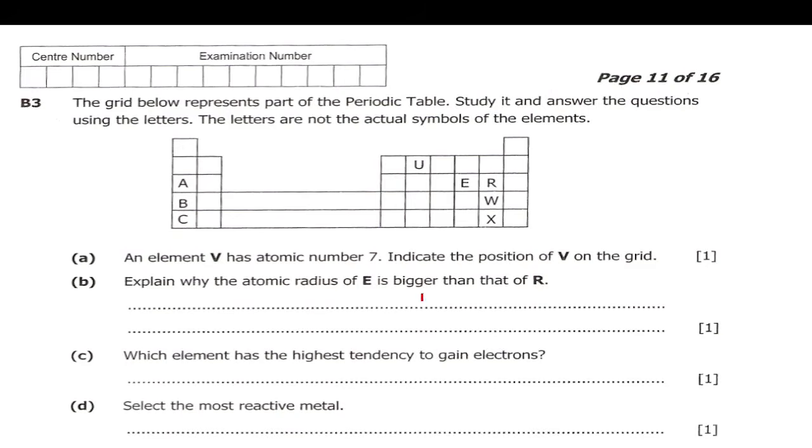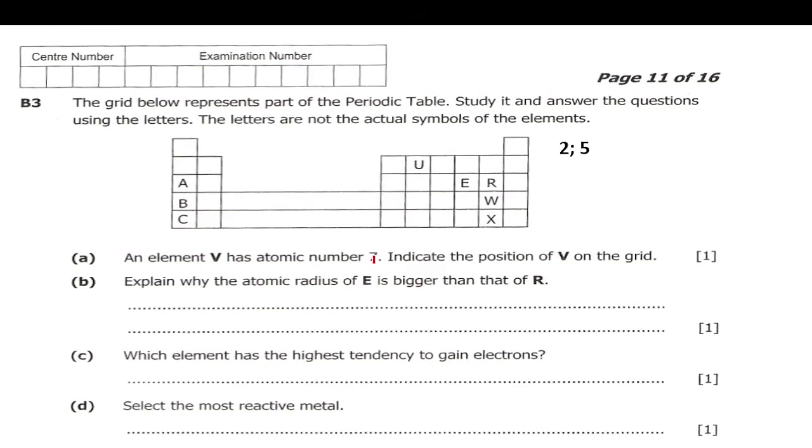So first of all, you need to know that for placing an element like V with atomic number 7 in the periodic table, we use electronic configuration, and in such an element with atomic number 7, you should know that the number of electrons also is 7. So we use electronic configuration where the first shell should have 2 electrons, the second shell should have 8, and the third, and so on. So in its electronic configuration, the first shell can have 2.